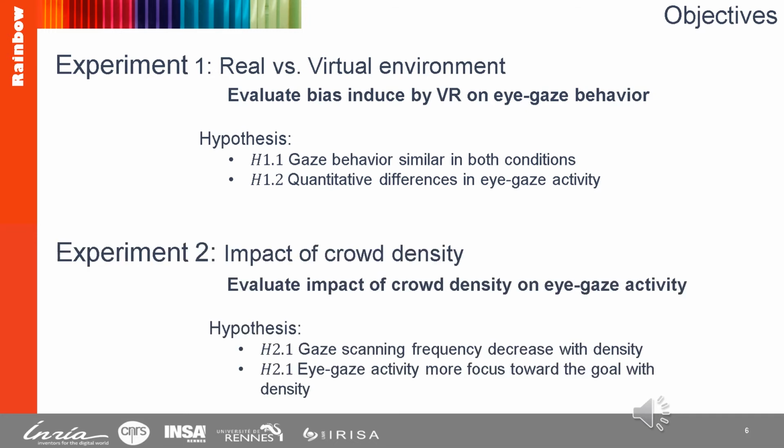In the second experiment, we are interested in the impact of crowd density on eye gaze activity. We expect to have a scanning frequency which decreases when the crowd density increases. Furthermore, we also expect that gaze will be more focused towards the goal to reach when the crowd density increases.